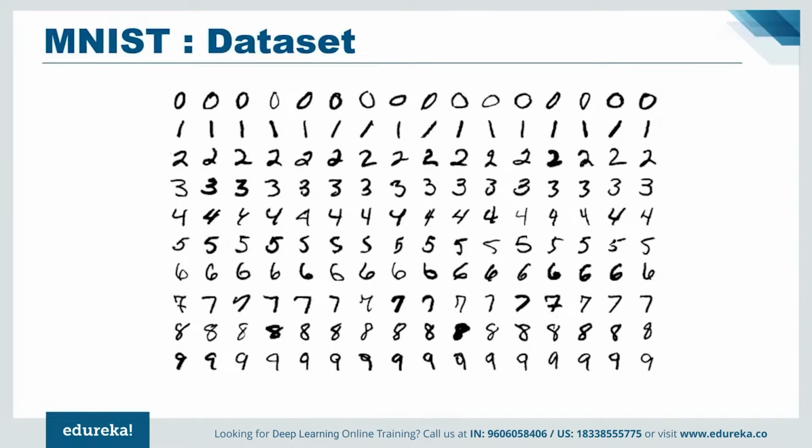Now, the MNIST dataset is a very popular dataset which consists of around 60,000 training samples and 10,000 testing samples of handwritten digits. The task here is to train a model which can accurately identify the digits present in the image. Now, to solve this use case, a deep network will be created with multiple hidden layers to process all the 60,000 images pixel by pixel. And finally, we will receive an output. The output layer will be an array with index 0 to 9, where each index corresponds to the respective digit. Index 0 contains the probability of 0 being the digit present in the output image.